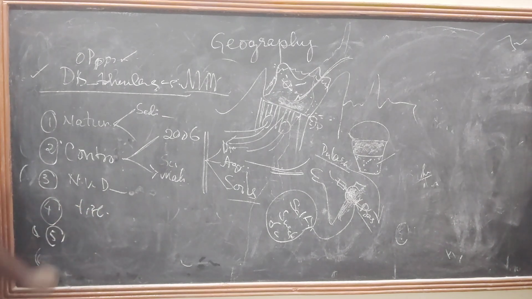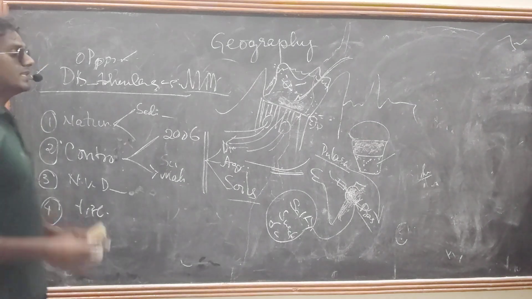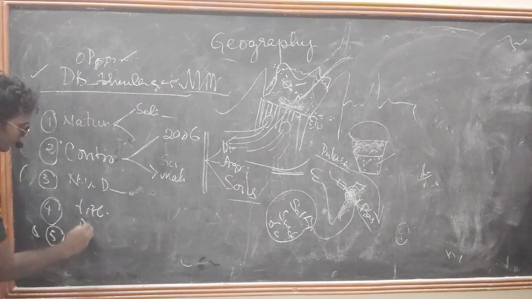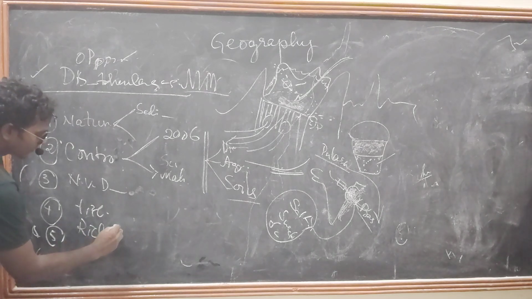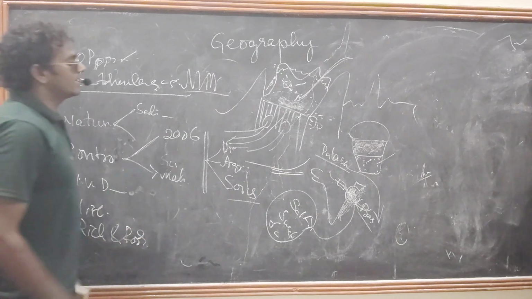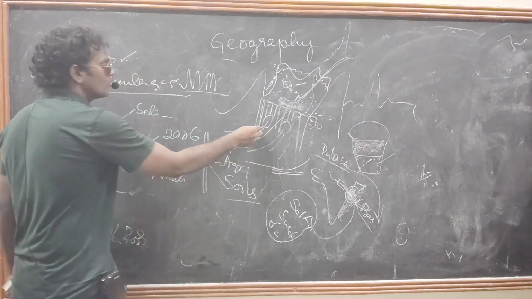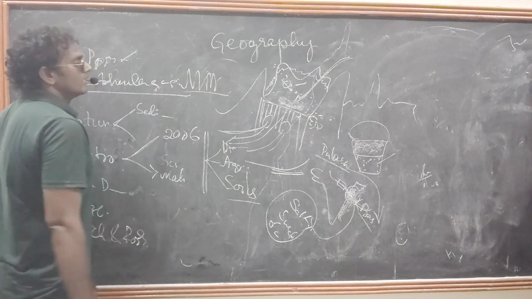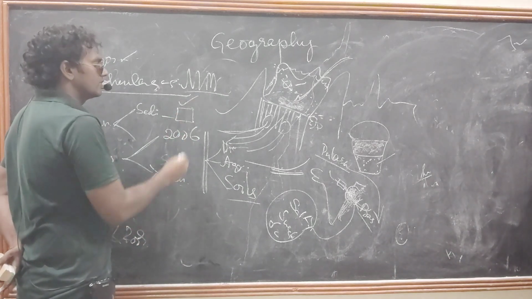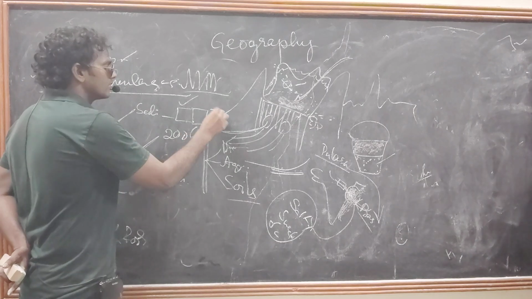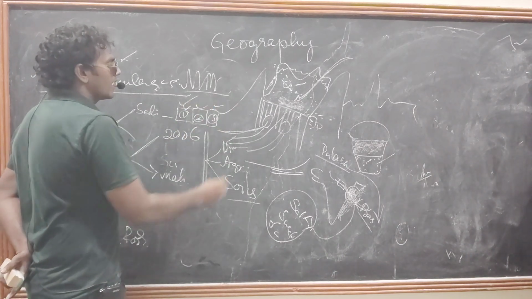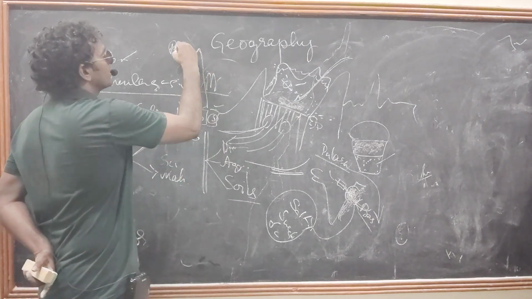Coming to the fifth point. It is building a barrier between the rich and poor. Why? How is it building a barrier? See here, the people who are getting water from the projects are cultivating very well. They are cultivating thrice a year, 3 times a year, and they become rich.